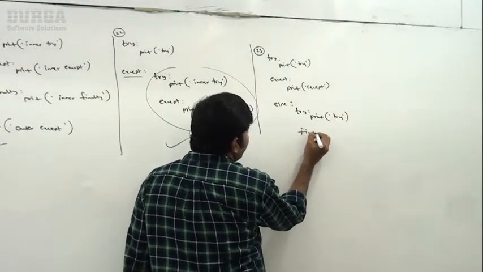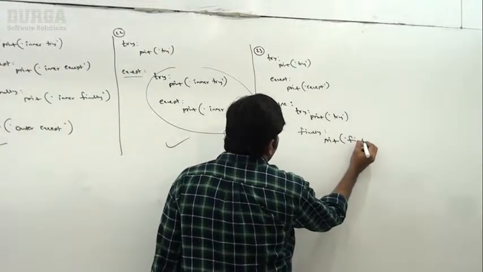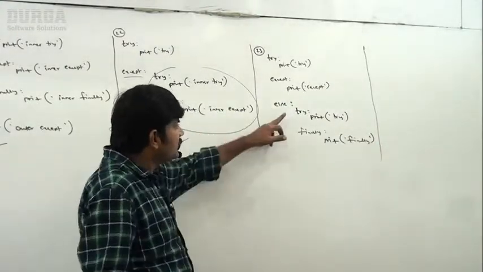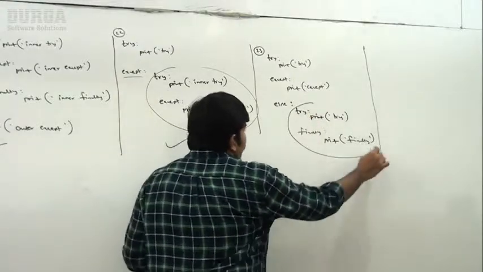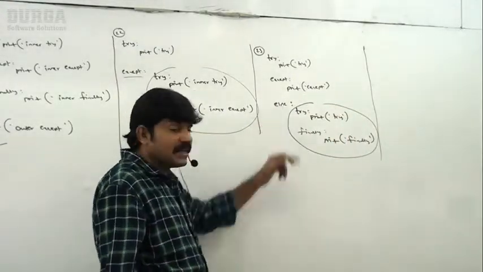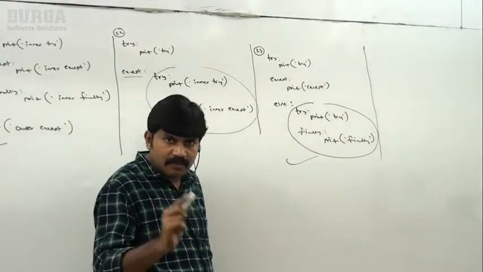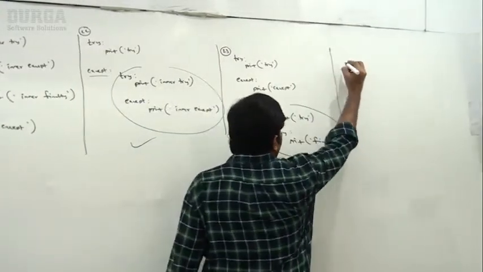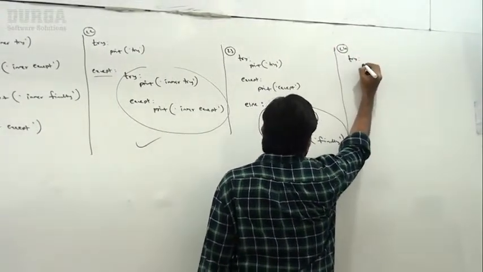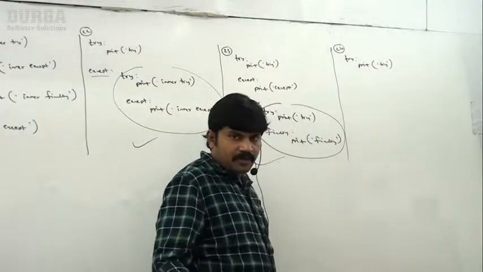Next finally, print finally, like this I'm taking. So where are we writing this try finally? Have you remembered that try finally is valid syntax? This valid syntax you are taking inside the else block, no problem, perfectly acceptable. Remember this one.